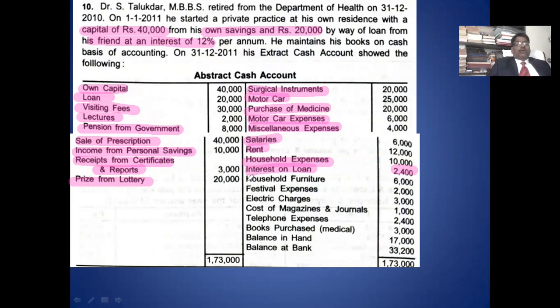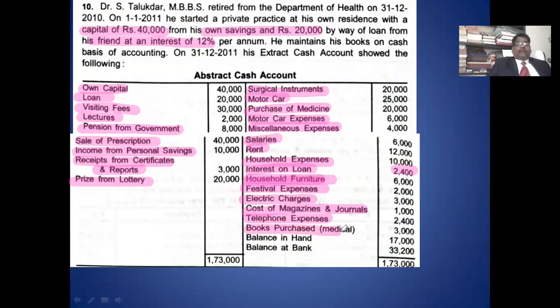Okay. Household furniture is drawing. It is a household asset, so it is drawing. Then festival expense is related to household. Electricity charges may be household or profession. Cost of magazine and journal is related to profession. Then next is telephone. Telephone relates to household or profession.